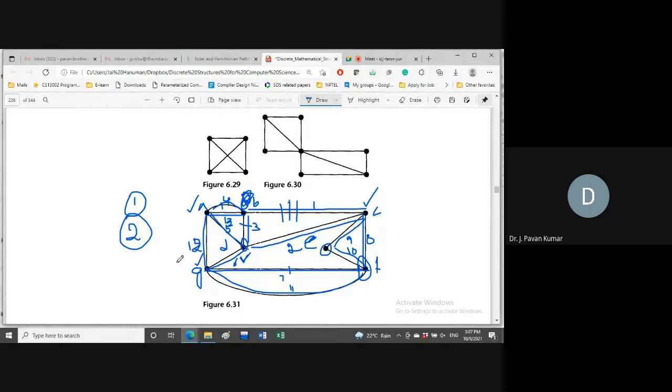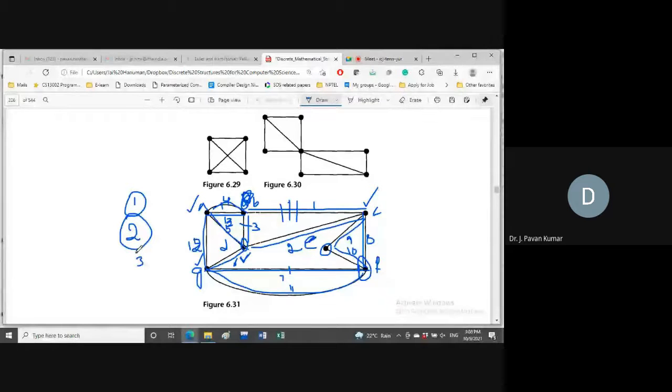Next, from F, after considering G to F, from F we are having three alternatives: F to C, F to E, F to G. But we haven't considered F to G immediately. Why? This is the third context.